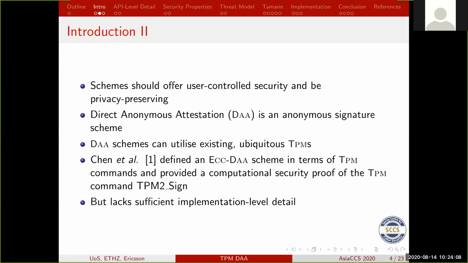Chen et al. defined an ECC DAA scheme in terms of these TPM commands and also provided a computational security proof of the TPM side operation in their paper. However, their description lacks implementation level detail, which is what we are trying to address in this paper.